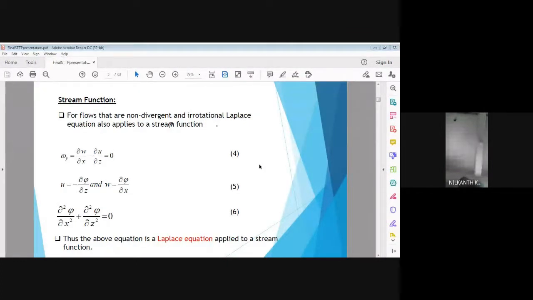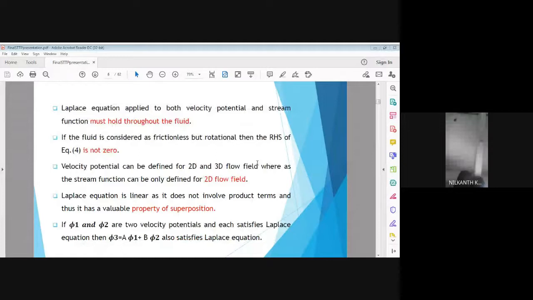So that we will see with the help of a sketch later on. Next slide, please. So in these two slides, so now regarding the Laplace equation, we will see in detail the Laplace equation is applied to both the fluid parameters, that is velocity potential and stream function.